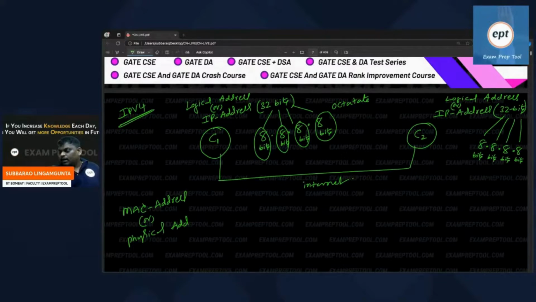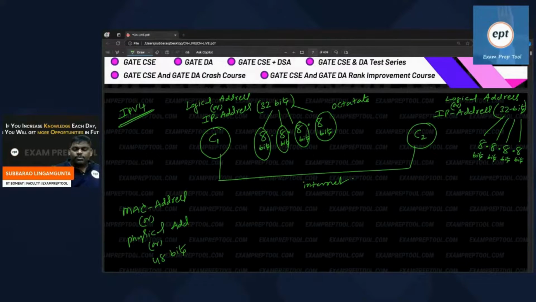Because inside computer, this number will not be there. It will be there outside the computer. Inside the computer, whatever number is there, that is a physical address, which is also called as MAC address. Some people are asking, sir, how many bits? There are 6 octets, 6 eights, 48 bits.